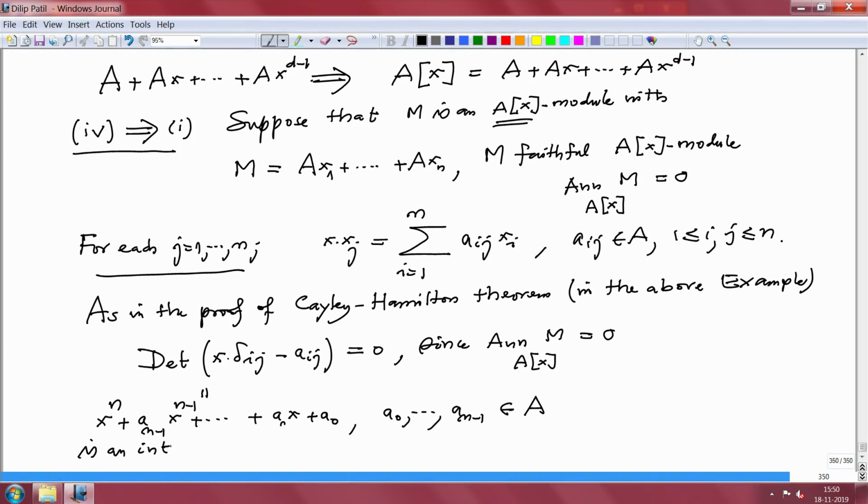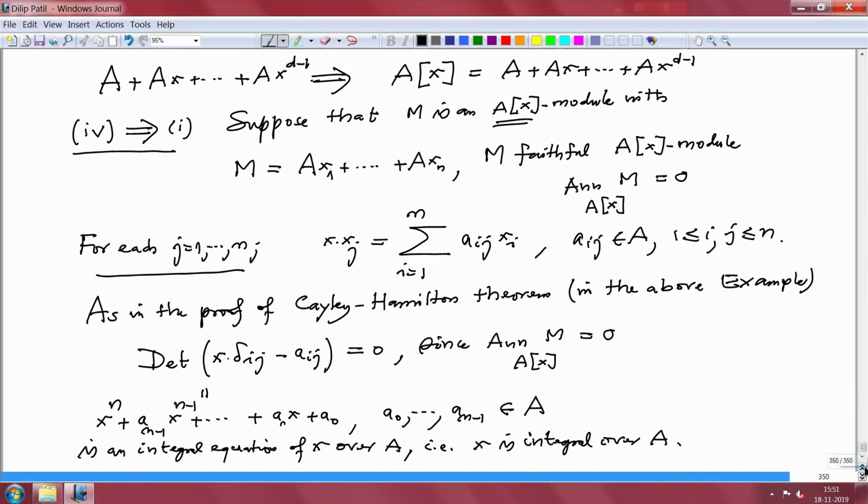So this one is an integral equation of x over A. Over means the coefficients are in A. So x is integral over A. This is a very economical and verifiable condition.